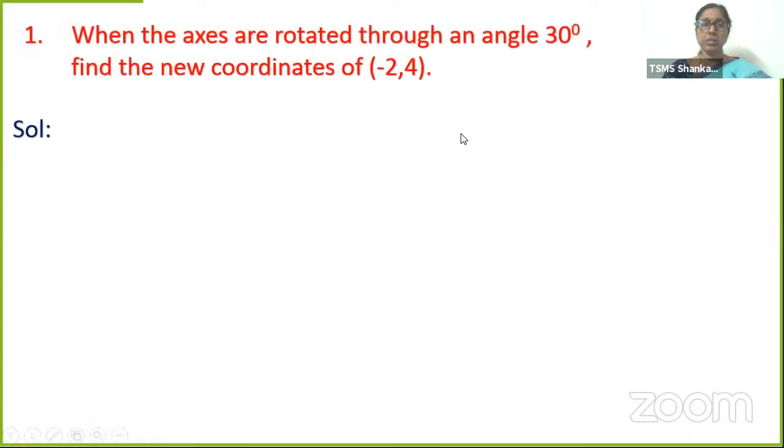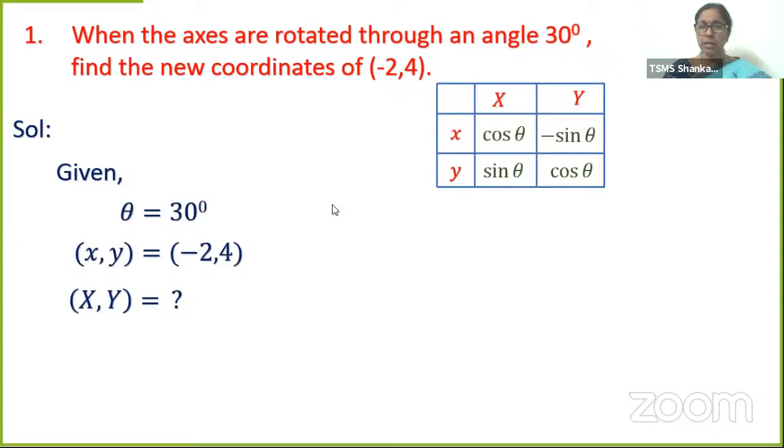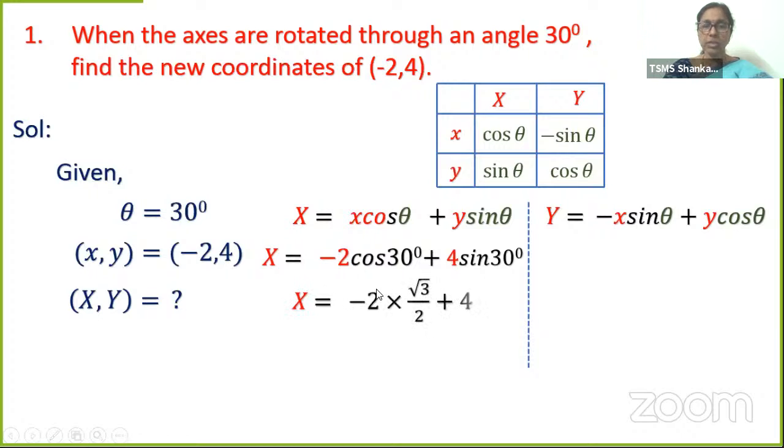Yeah, this is our question. Given is theta 30, and we have taken the table. This is all done. I just wanted to change that 300 to 30 degrees. Sometimes the computer doesn't listen to me. I know you will listen to me.